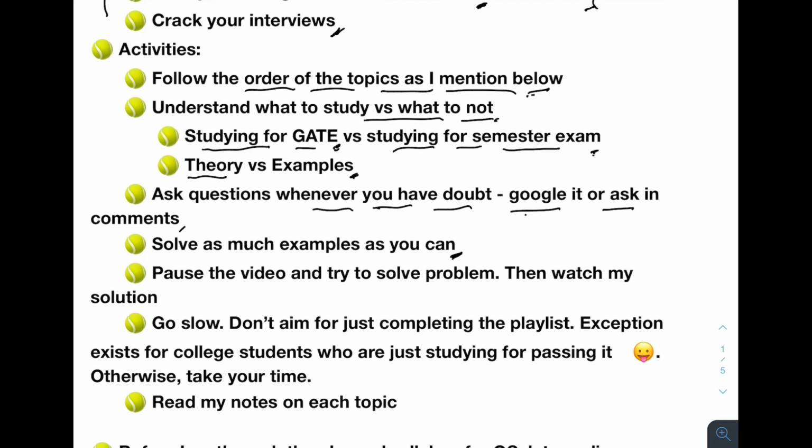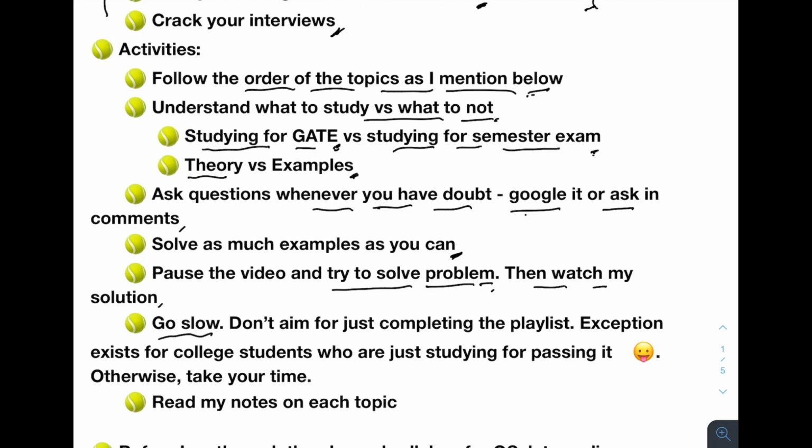And also, pause the video and try to solve the problem. So whenever I am trying to solve a numerical or example, before you see my solution, try to pause. When I have given the question, try to pause and solve it by yourself. And if you're not able to, it's not a problem, but you should try first. And if you have tried and got a solution, then you can compare with my solution. This will also give you a lot of confidence. If you get the correct answer, good, and even if you get a wrong answer, then you can analyze with my solution why you got it wrong.